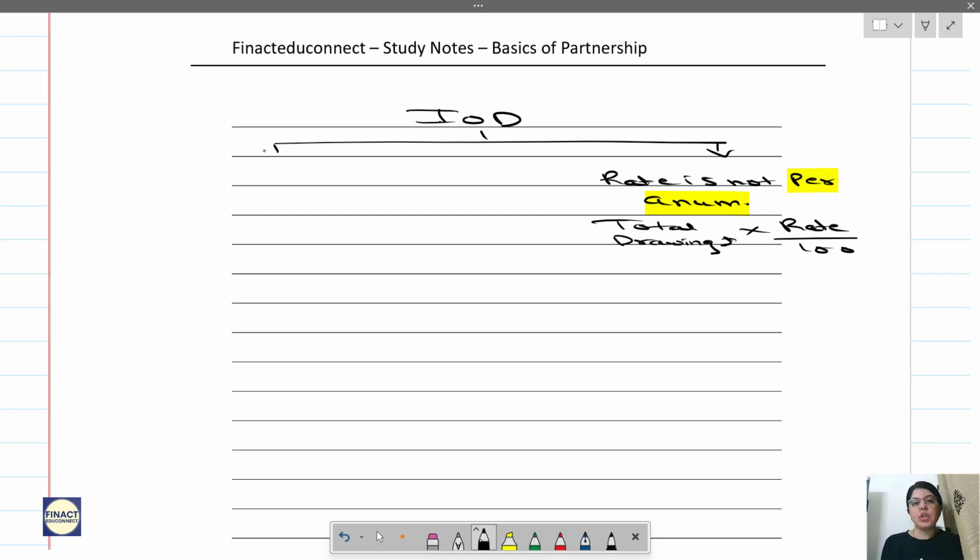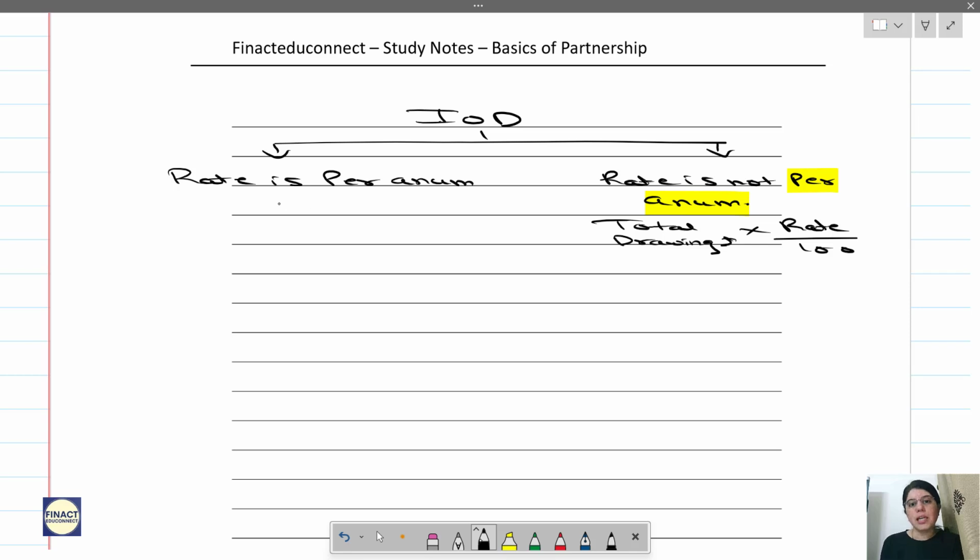Now, usually the rate will be per annum only. Now don't write anything. Wait, I'll give you time to write. This is a little tricky. Understanding interest on drawings is a little tricky, whereas interest on capital was simple, so pay attention. Don't write anything. I'll give you time to write.